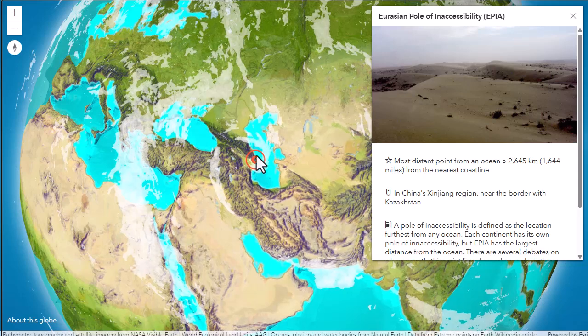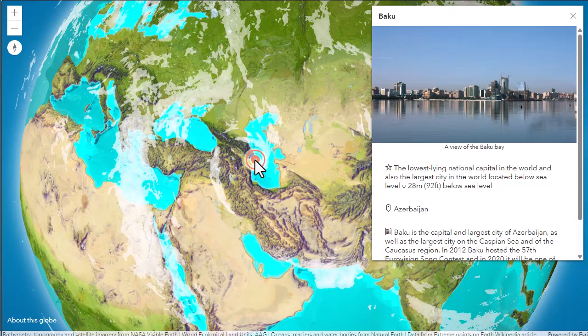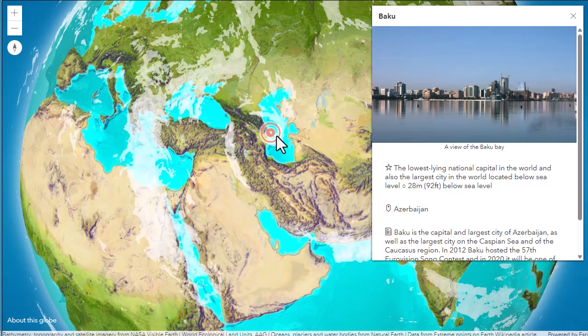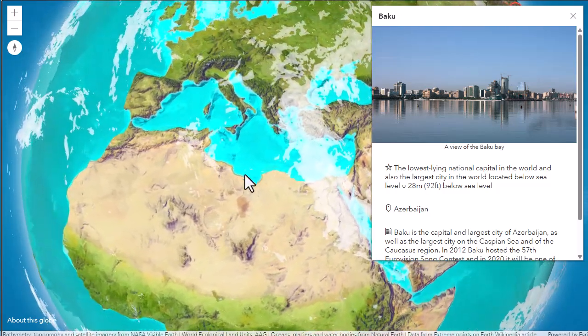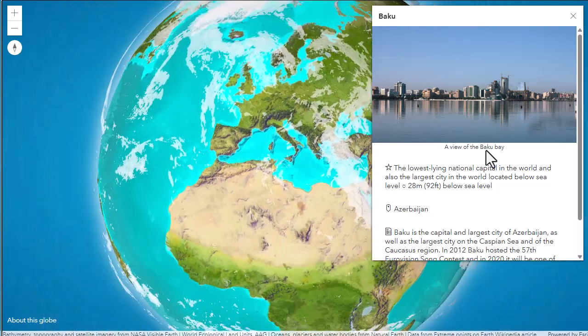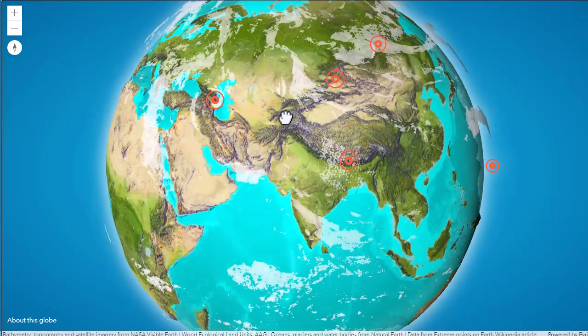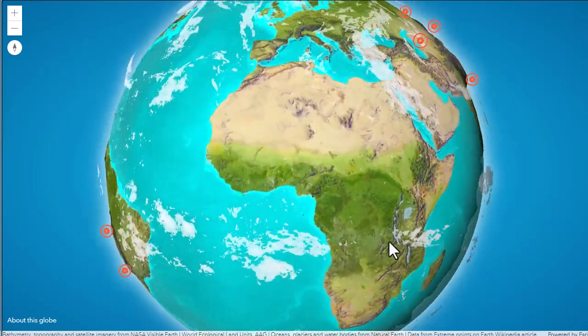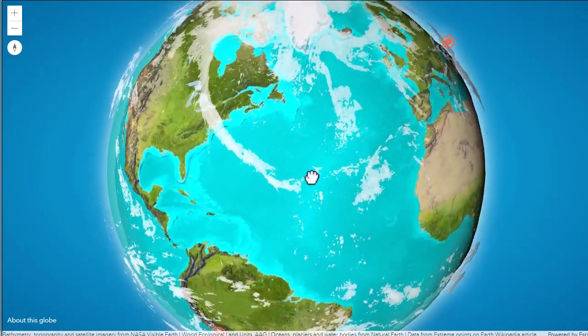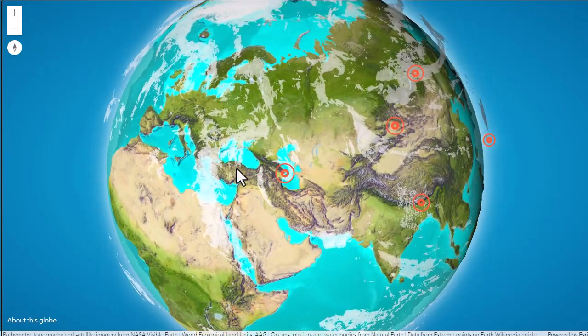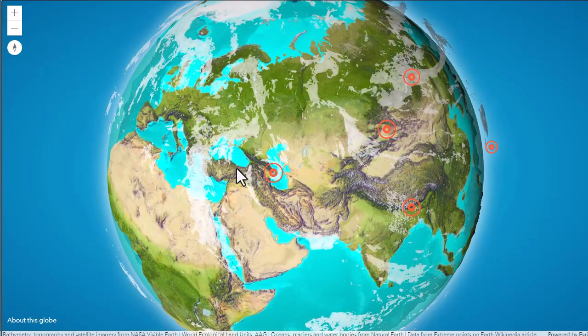Let's take a look at Baku, Azerbaijan, the lowest lying national capital in the world, and also the largest city in the world located below sea level, 28 meters or 92 feet below sea level. Fascinating. There's all kinds of things you can learn here with pop-ups, for example. You can customize pop-ups. You can create 2D and 3D globes like this. And what if you brought this into ArcGIS Online and ArcGIS Pro or the 3D Scene Viewer in ArcGIS Online?